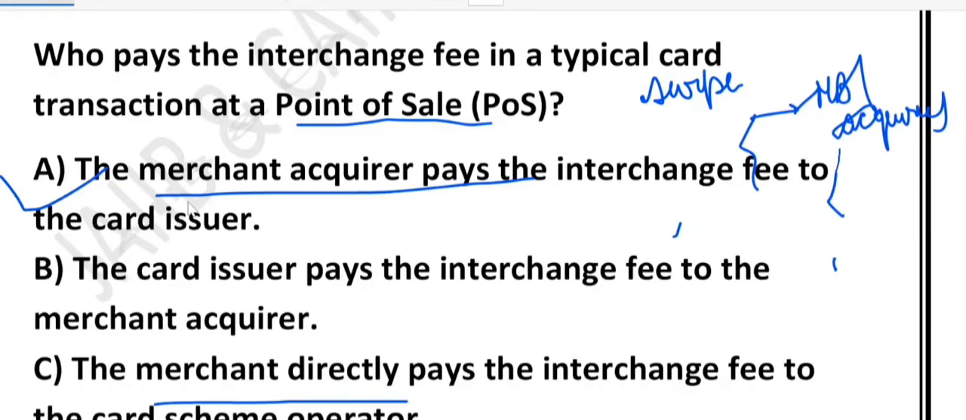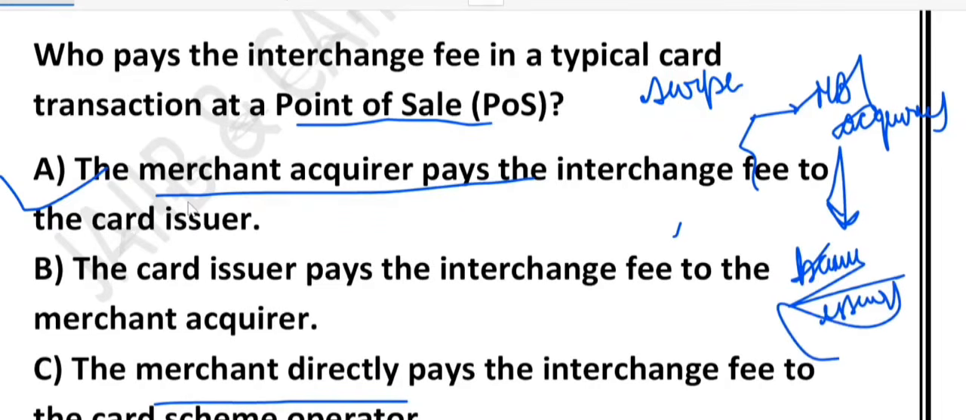Merchant bank collects money from the bank, and that bank is called the issuer. The merchant bank is called the acquirer. But before the money reaches the beneficiary, an interchange fee is deducted, which goes to the issuer.